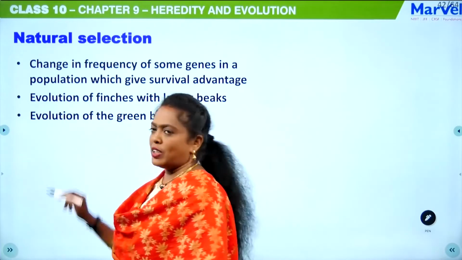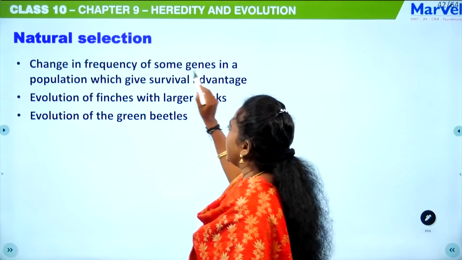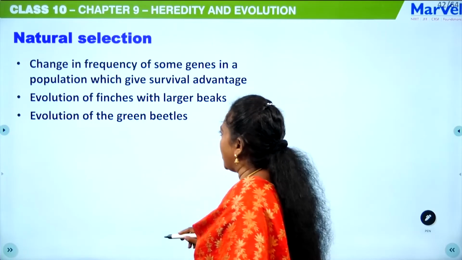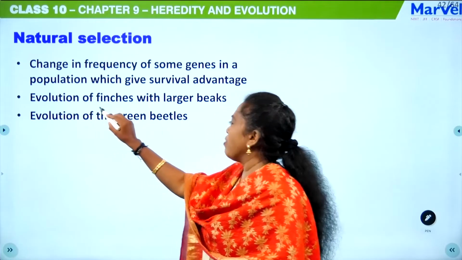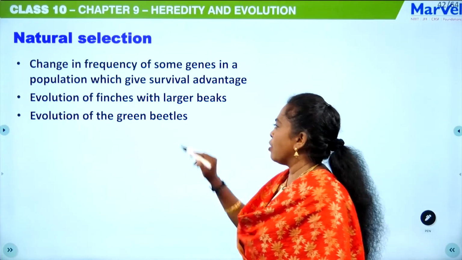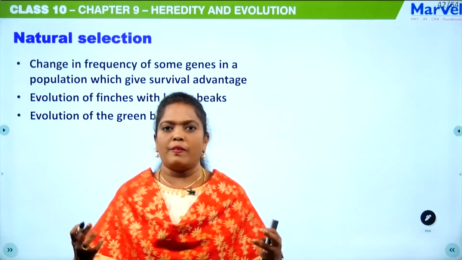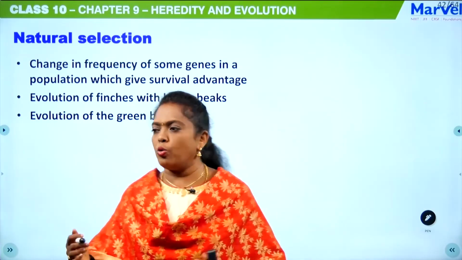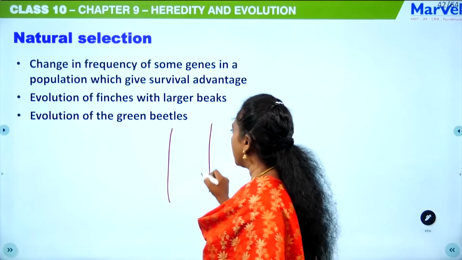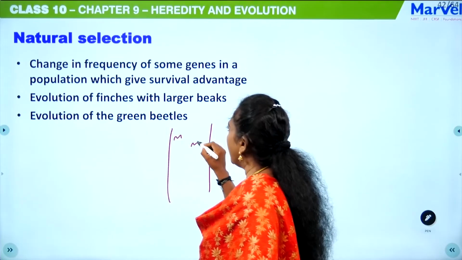Then natural selection. These are changes in the frequency of some genes in a population which give a survival advantage. For example, evolution of finches with larger beaks or evolution of green beetles. Say in the bushes there were two beetles, green and blue.